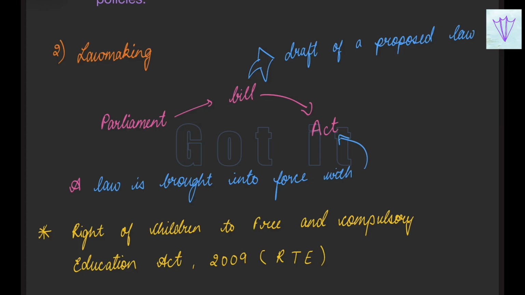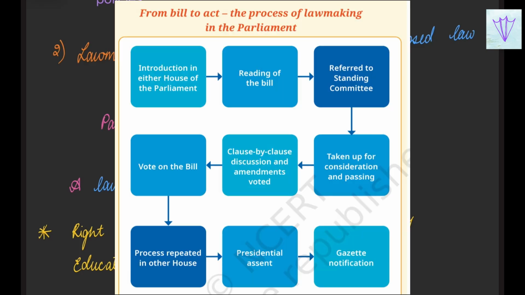So what are the main steps by which a bill becomes an act? The process of law making is, first, it is introduced in either House of the Parliament, and then there will be the reading of the bill, and then it is referred to the standing committee.